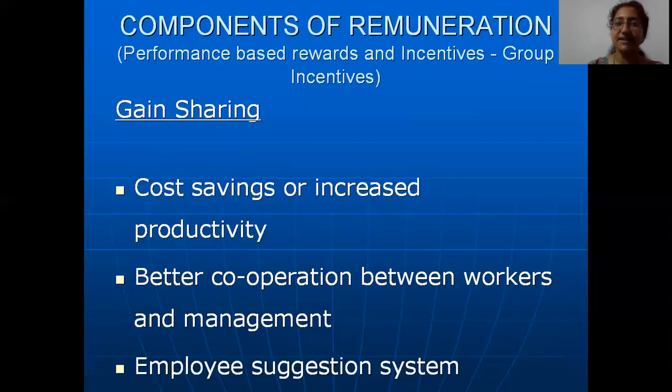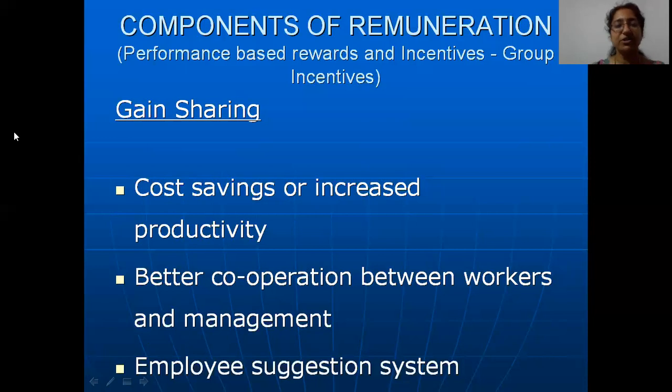Once the company gains good profits because of the cut down in labor costs, they will get a small share in those profits. The difference between profit sharing and gain sharing is that in profit sharing, much of workers' involvement is not there. But in gain sharing, because of the workers' suggestions, your profits have increased, due to which you're able to distribute it to the workers, and they're happy with the extra share in the gains that they are receiving.